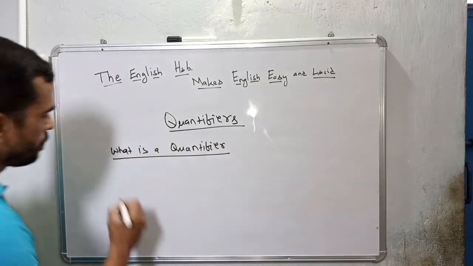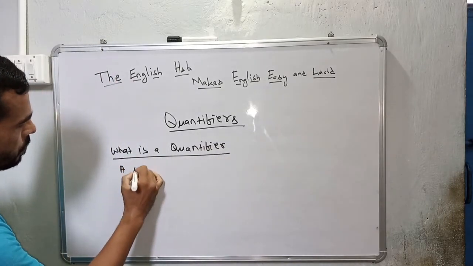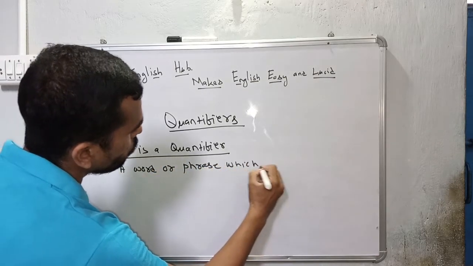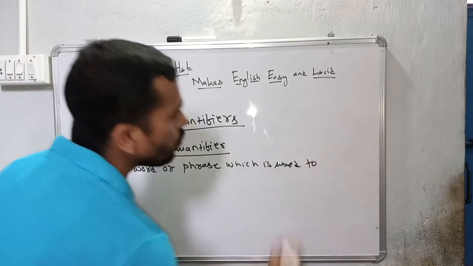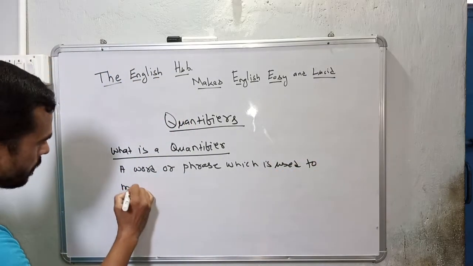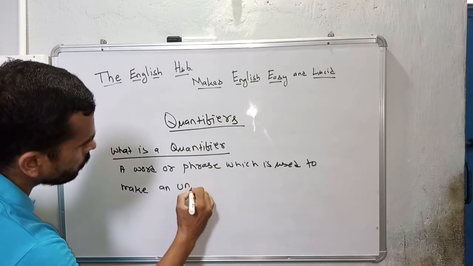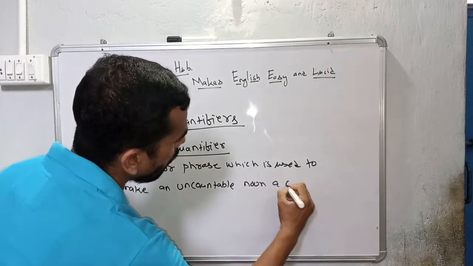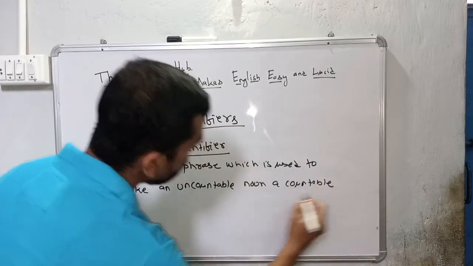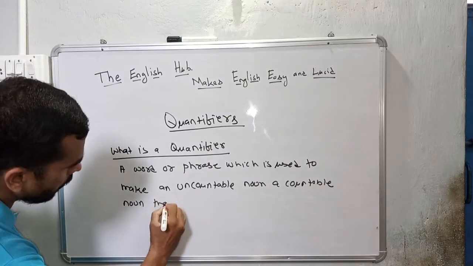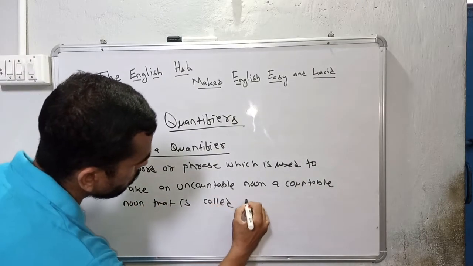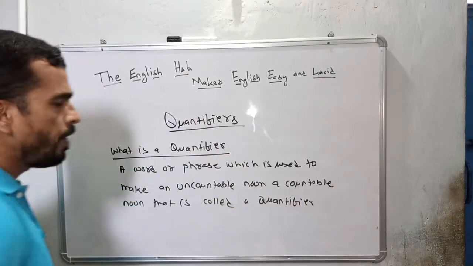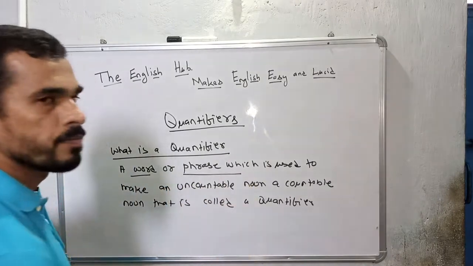The definition is: a word or phrase which is used to make an uncountable noun a countable noun, that is called a quantifier, right? A quantifier is nothing but a word or a phrase.